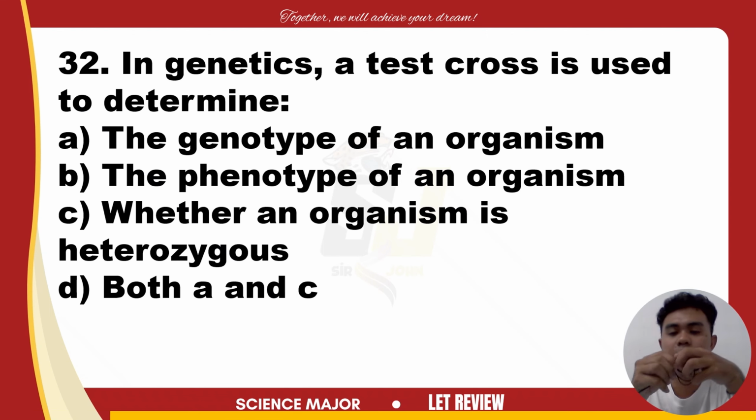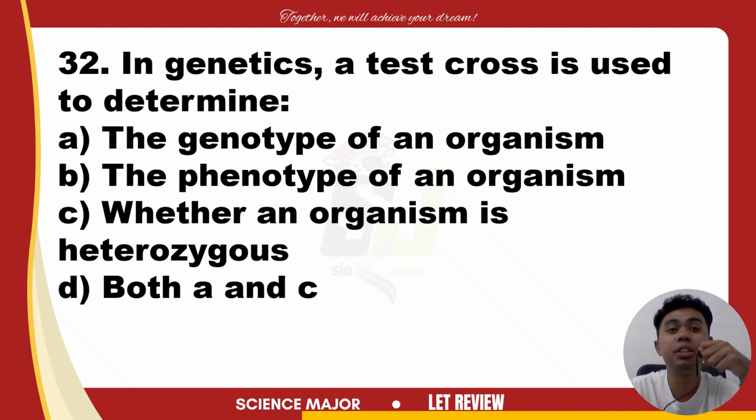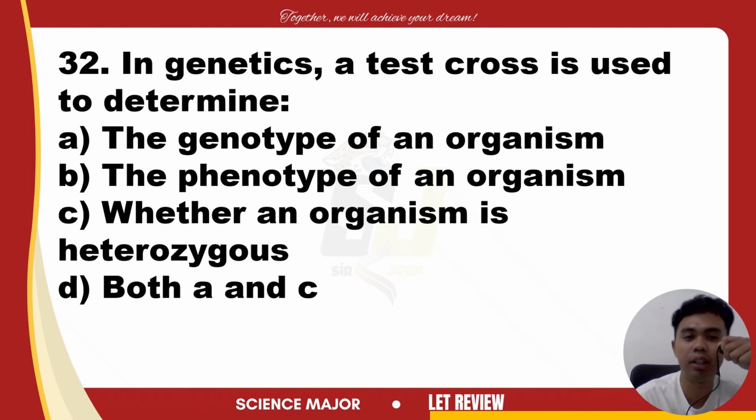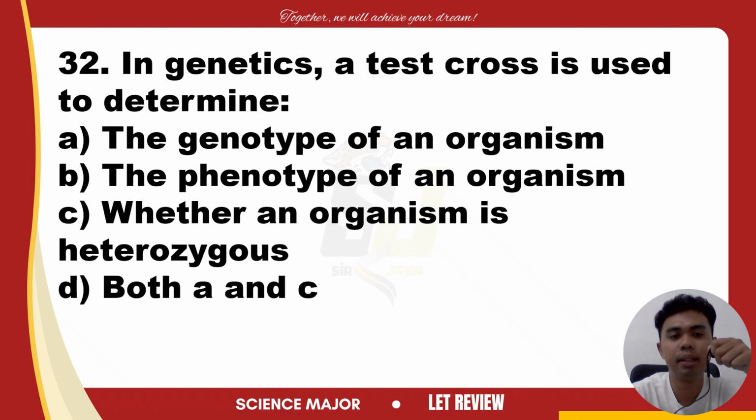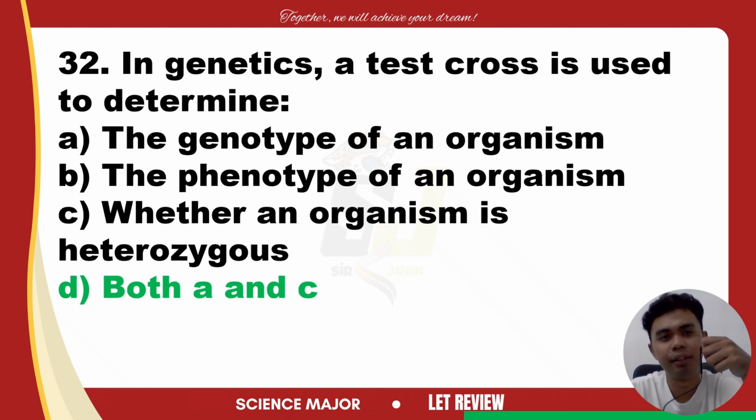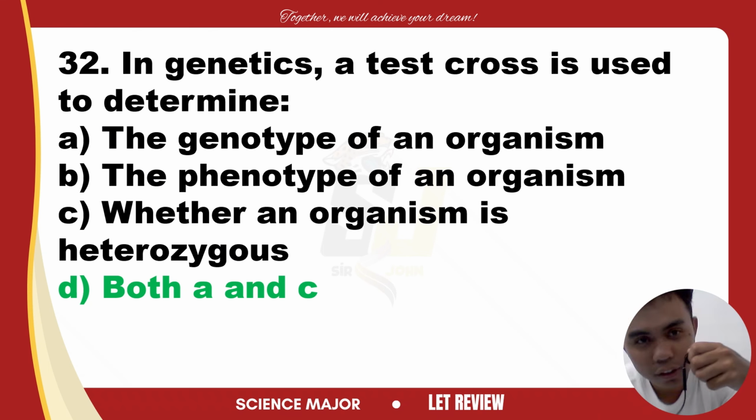Next, number 32. In genetics, a test cross is used to determine A, the genotype of an organism, B, the phenotype of an organism, C, whether an organism is heterozygous, or D, both A and C. The answer for this is both A and C. Are you familiar with the test cross?